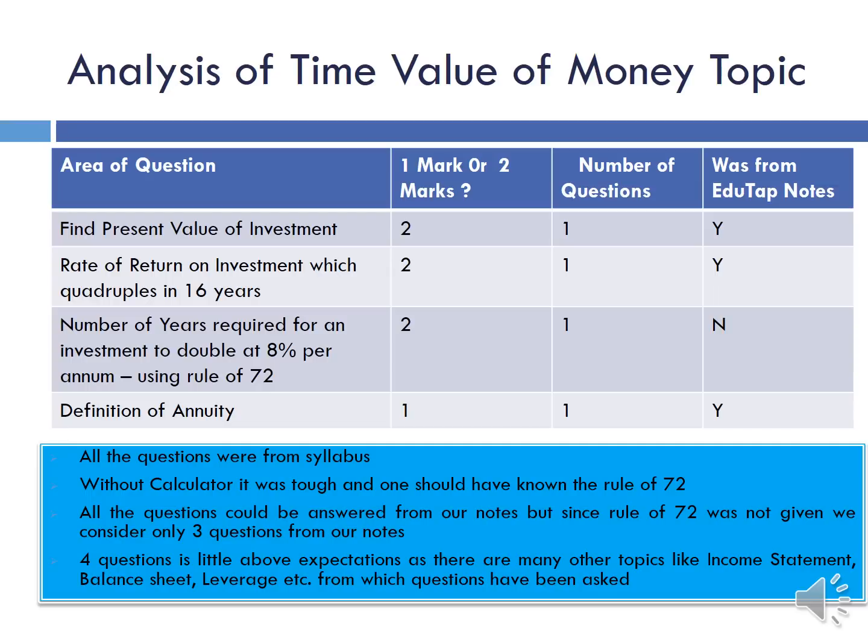But the rule of 72 is a very basic thing. If you pick up the textbook of 7th or 8th, it was taught to us in that class. So many people knew this, but still we tend to forget things over a period of time. Even those who didn't know this had a hard time, but some of them were still able to solve it with manual calculations. They got it right also, but on the other hand we have some people who, in spite of trying manual calculations, were not able to solve it. So bad luck to them.